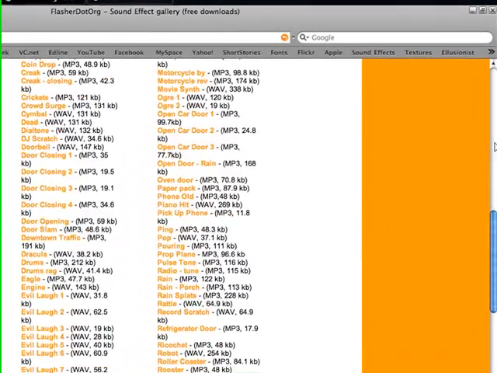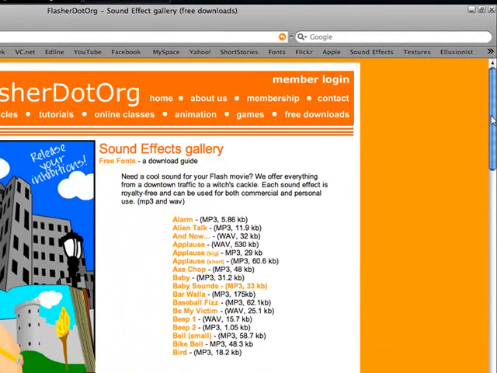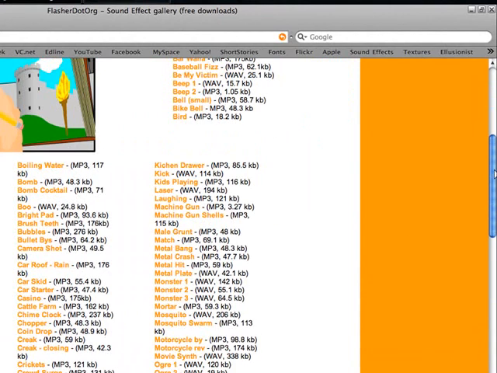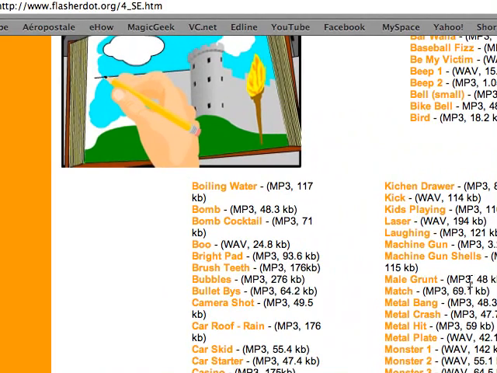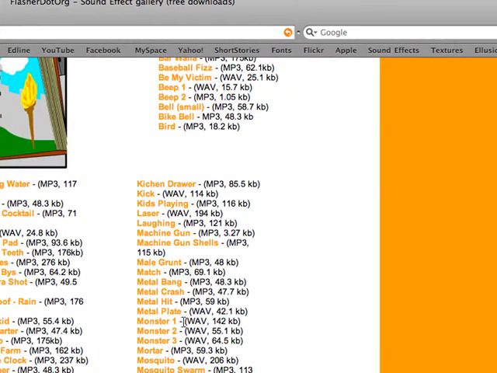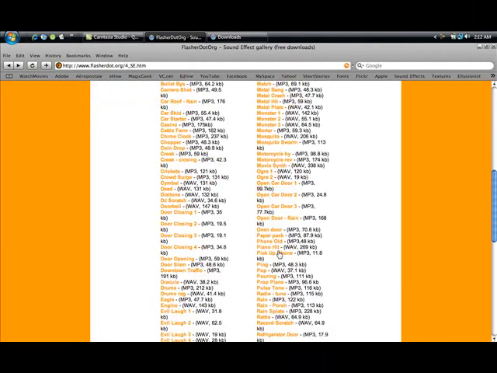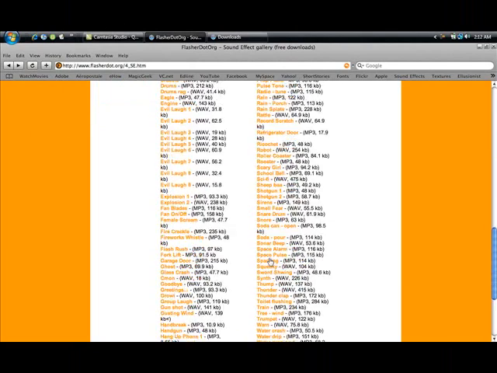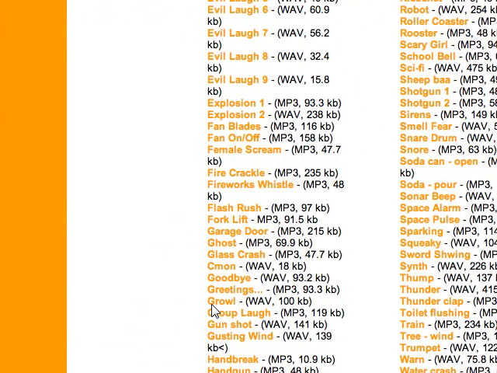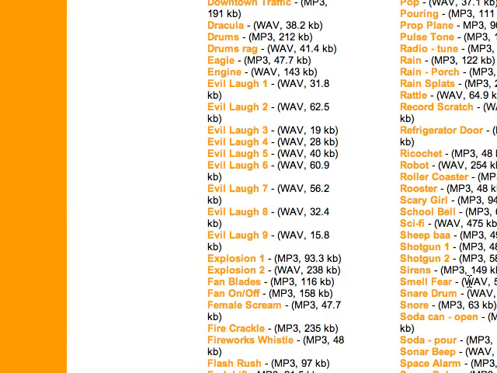Here is a cool place to download some sound effects for free. You have some bullets to fly by, metal crash, metal bang, metal plate, and whatnot. I use this metal bang and metal crash, and I think it's glass breaking or whatever, to make a cool car crash sound effect.